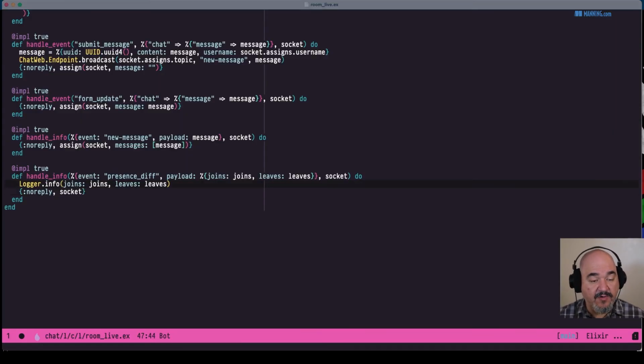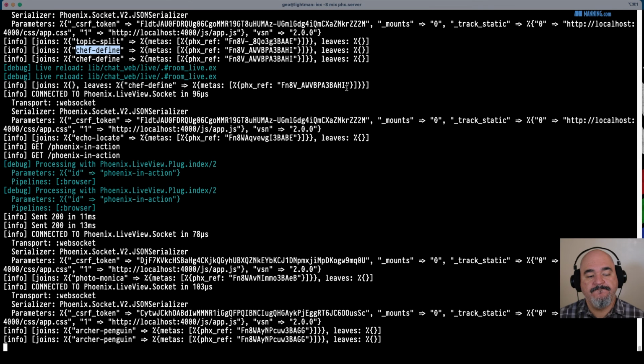All right, so what do we want to do for both of those? Well, first we want to create a message for each of those. We have joins, we have leaves.